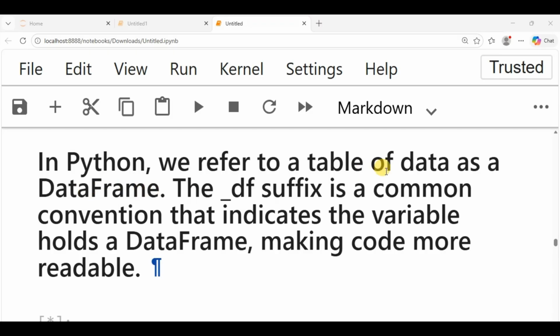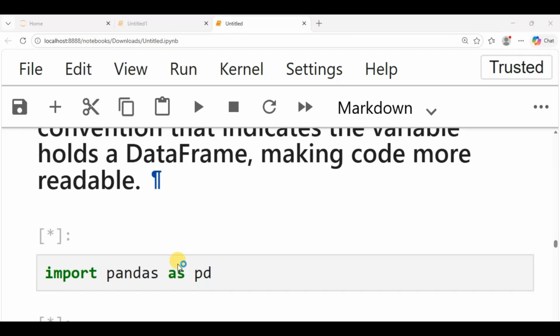So a data frame is a table of data that has rows and columns. So you call it what? A data frame. The df suffix is a common convention that indicates the variable holds a data frame. That's why, once we are naming our variable, we'll name it order_df. The data set itself is order.csv, so that's why we name it order_df, making code more readable. It makes it more meaningful. It makes you understand the exact thing that you are doing.